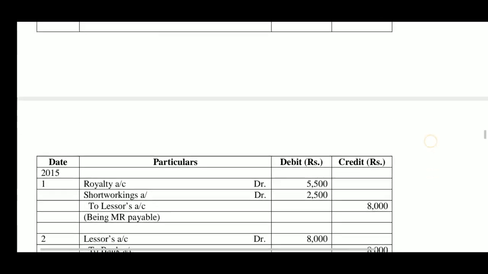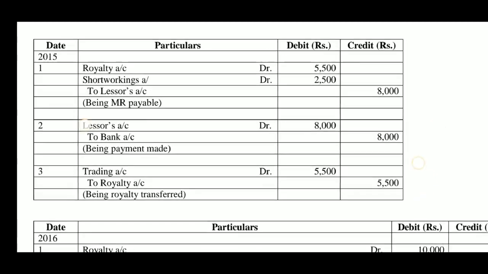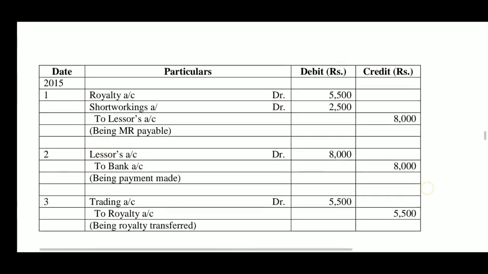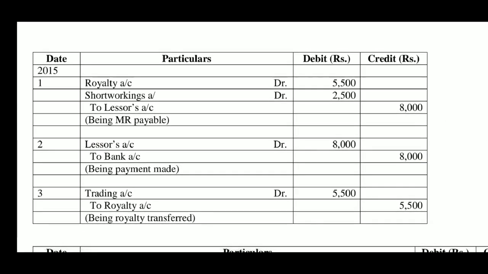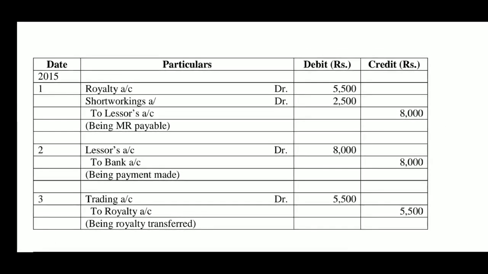Now, in the second year, as already said while solving the first problem, the entries will repeat. The entries passed in the first year, similar entries will have to be passed for all the years. Only the amount will vary. See the first entry. Again, in 2015 also, minimum rent is more than royalty, so we have suffered short workings.